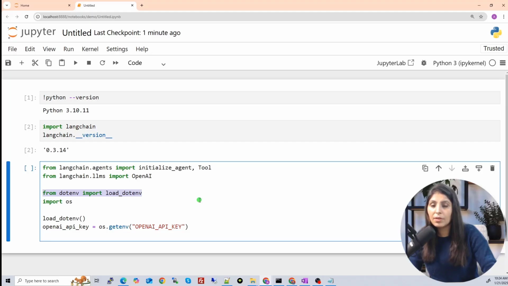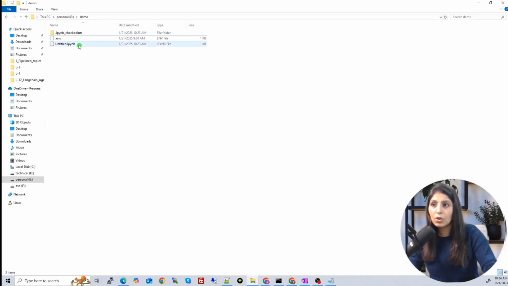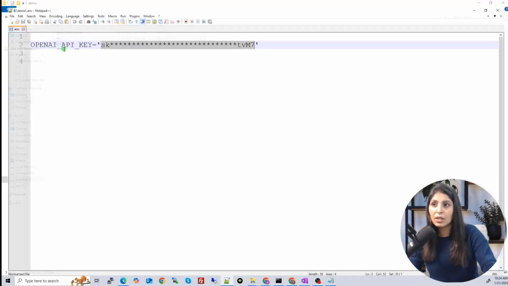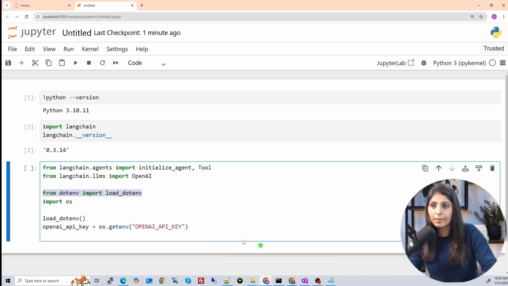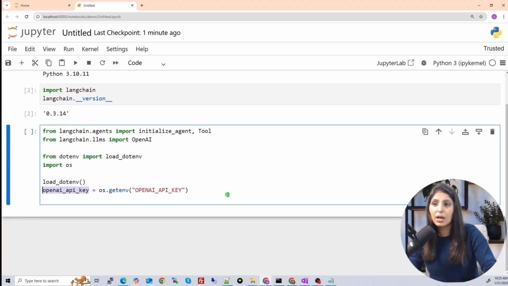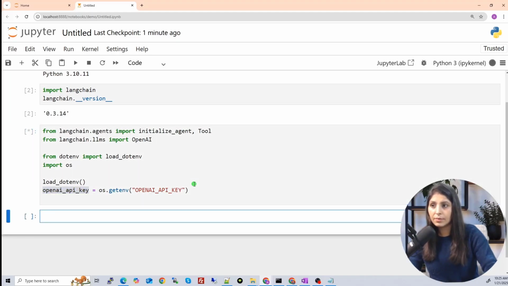And with this line we are importing the environment variable. Remember, we have created this .env file, and in this .env file we have our OpenAI API key. So we need to load the environment variables, the API keys mentioned over here. For that I've written this and imported the OS module. This is how you load the environment variable, and in this variable we have mentioned our OpenAI API key. Now hit enter.